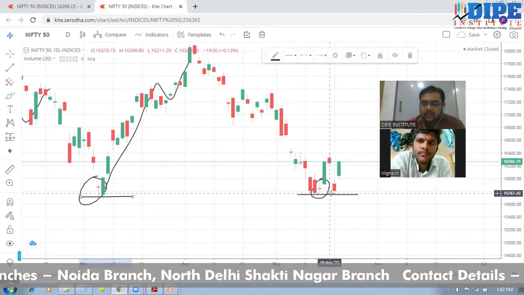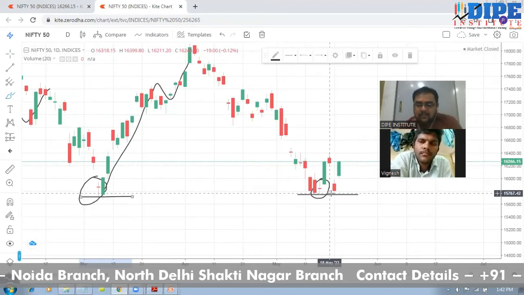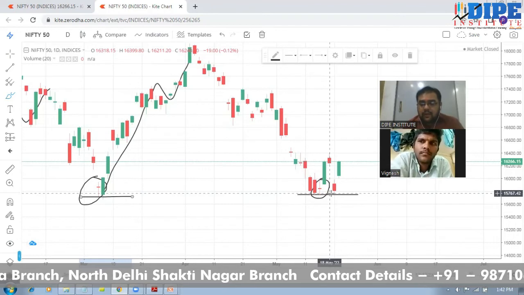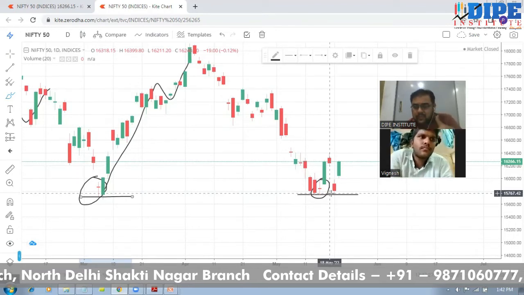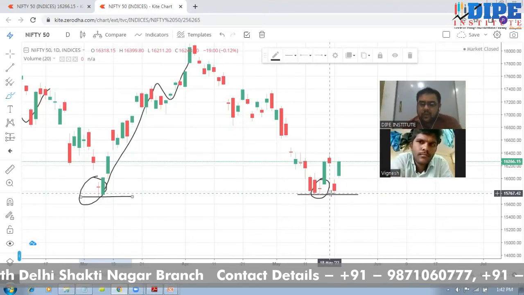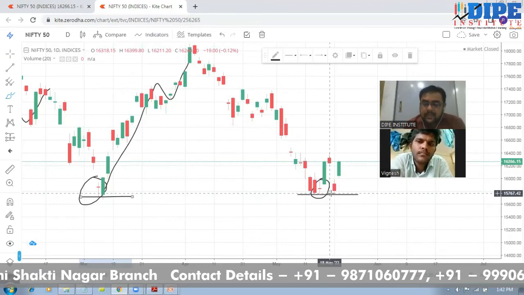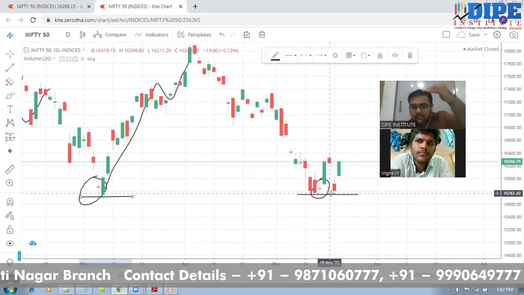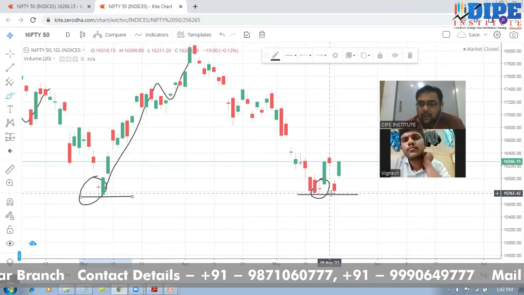This is just a single pattern. There are many more patterns that form in the market, and these patterns are very important to judge the reversal of the market. Similarly, all these patterns you will learn in detail in our live classes. Now the next concept of the stock market, a very important one, is support and resistance. Support is the point from where buyers enter the market, and resistance is the point from where sellers enter the market. So support and resistance is a very important concept to learn.